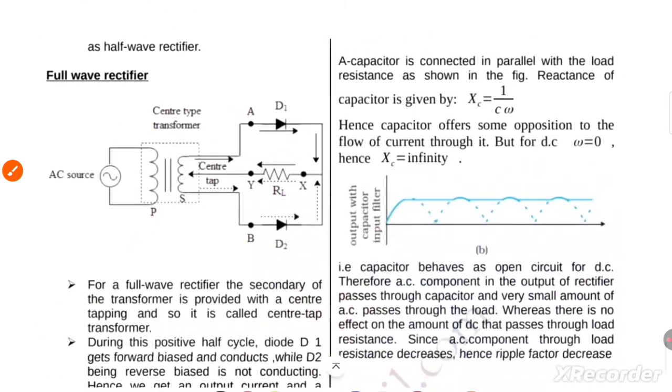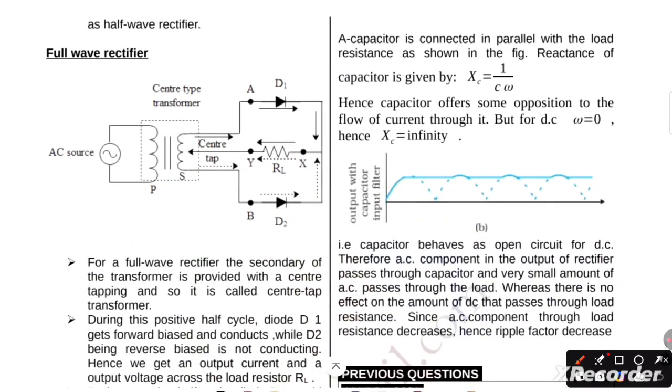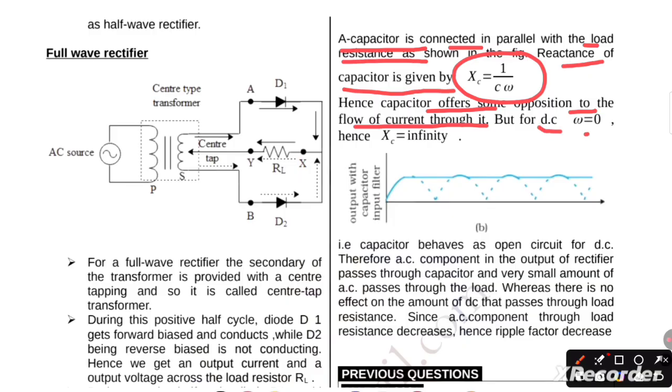Now here a capacitor is connected in parallel with the load resistance as shown in the figure. The reactance of the capacitor is given by XC equal to 1 upon C omega. Hence the capacitor offers some opposition to the flow of current through it, but for DC, omega is 0 and XC is equal to infinity.